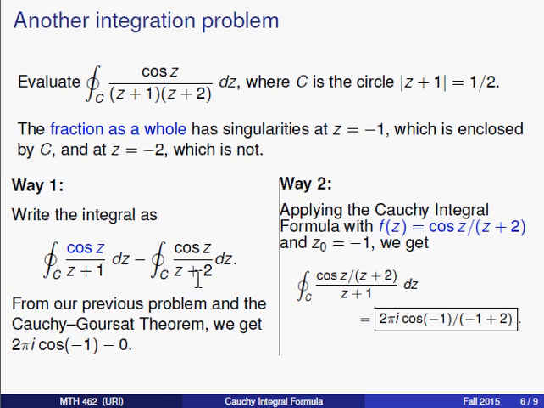Remember, the singularity here at -2 lies outside of C, and so by the Cauchy-Goursat theorem, this integral has a value of 0, and so we'll get our answer.